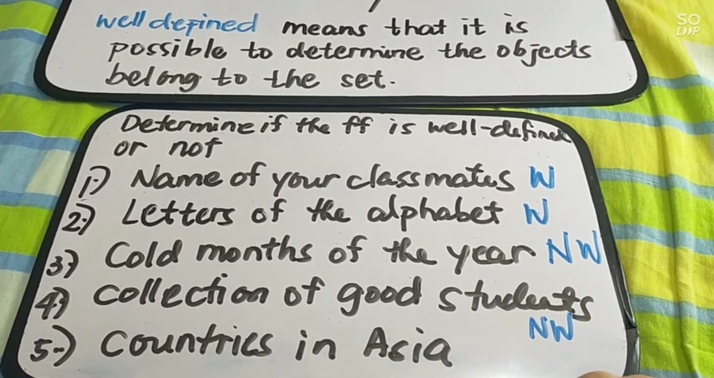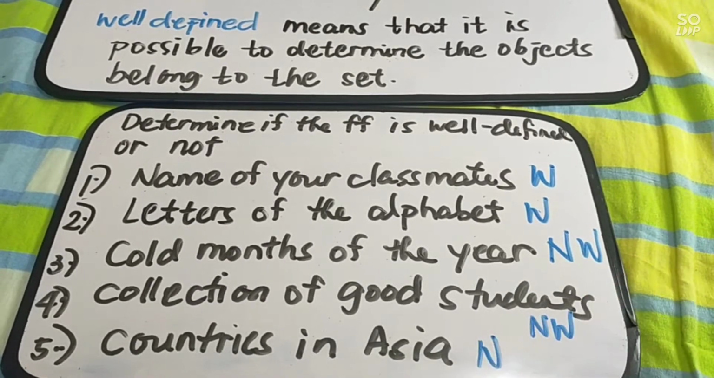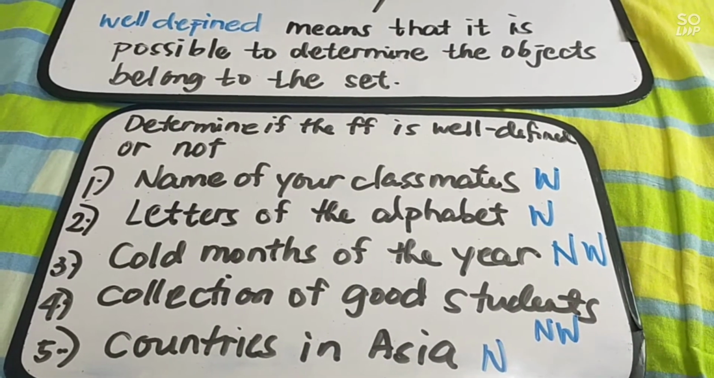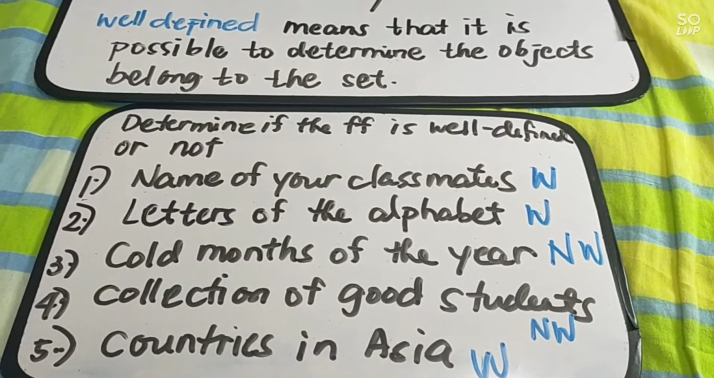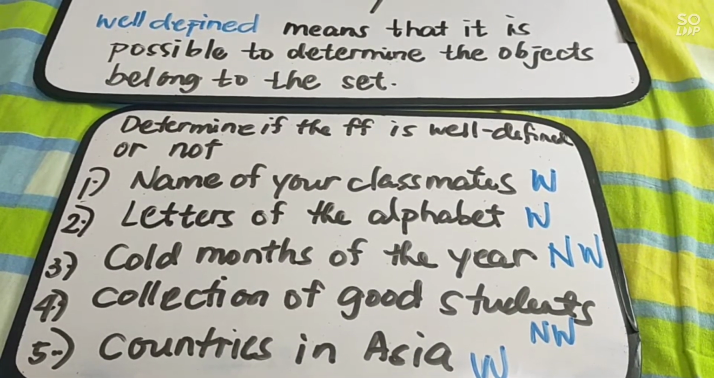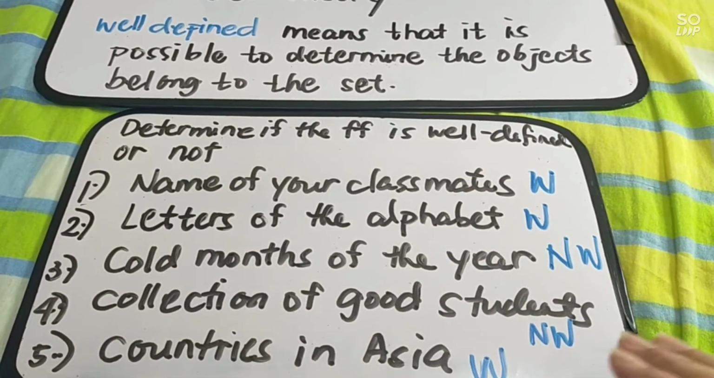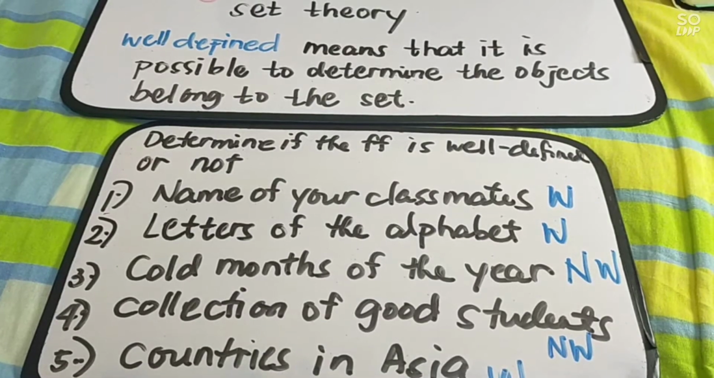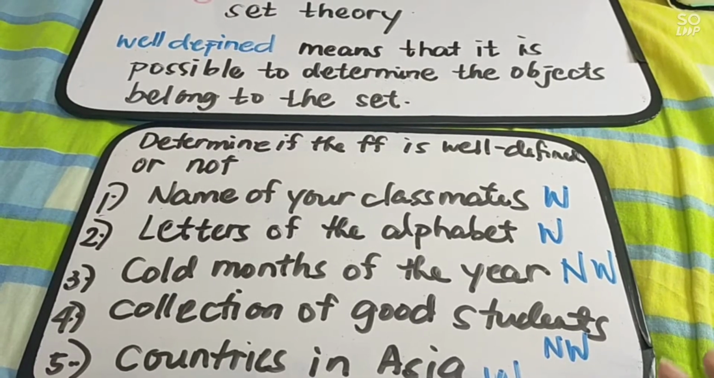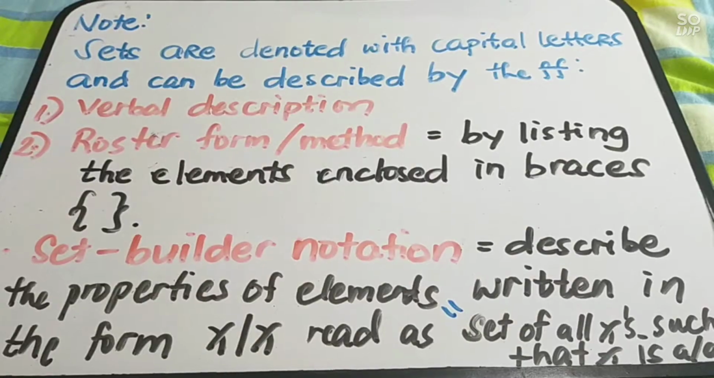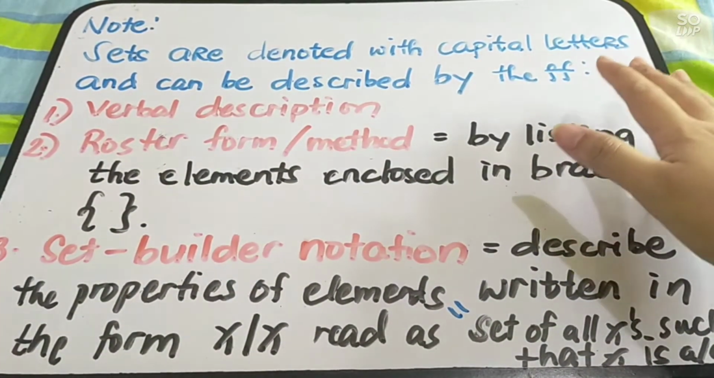Number 5, countries in Asia. This one is well-defined, because we can list all the countries in Asia. Is it clear? That is how you find out if the given set is well-defined or not. If it is well-defined, you can have your set. If it is not well-defined, you cannot have your set. Is it clear?